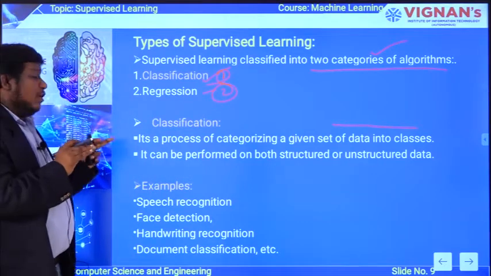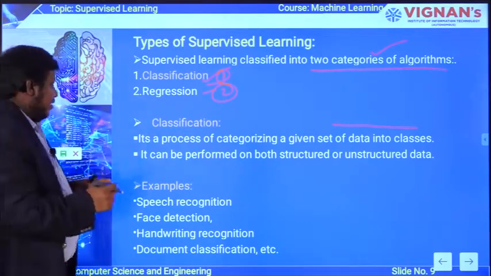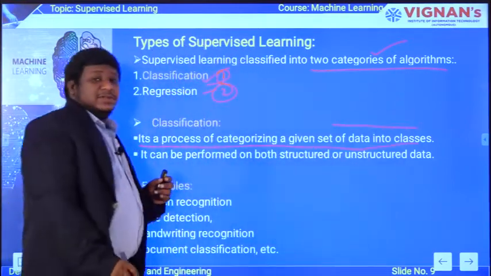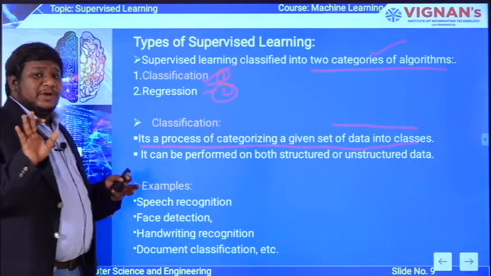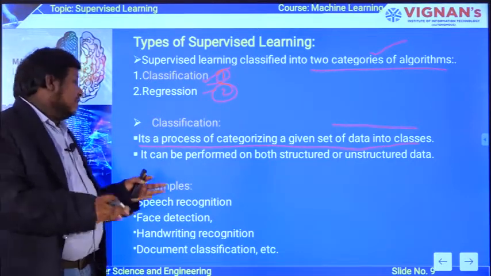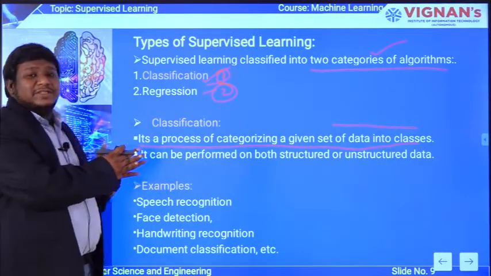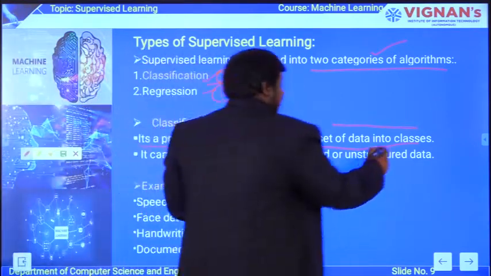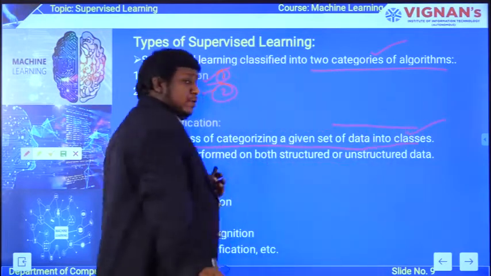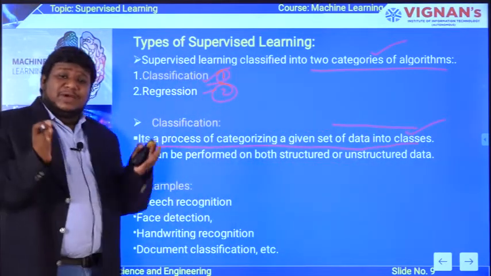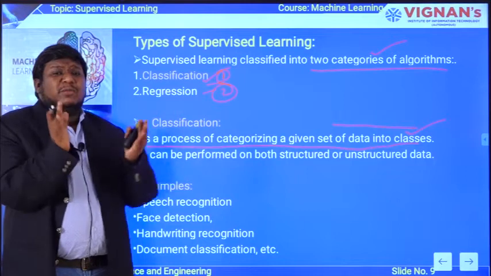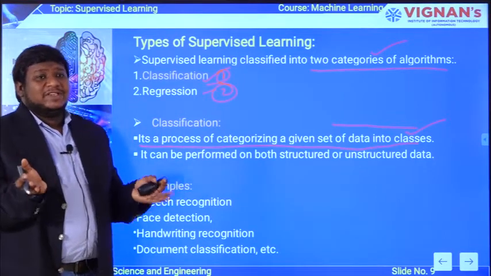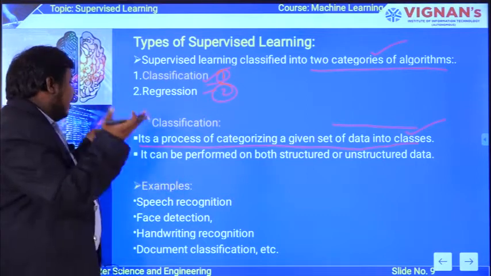So basically, what is classification? Let me tell you this. It's a process of categorizing a given set of data into classes. The basic thing done in classification is that a given set of data is taken and separated into various classes. So you have been given a large volume of data, and you are going to classify it into various classes. That is the simple technique called classification.